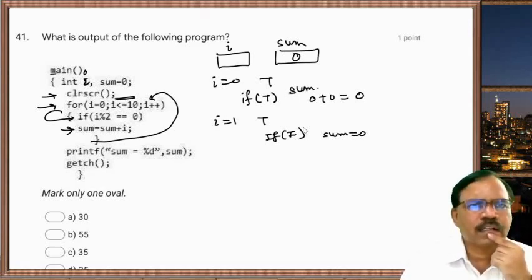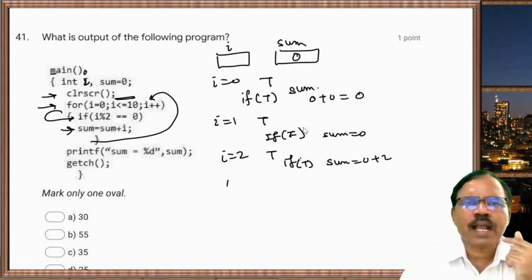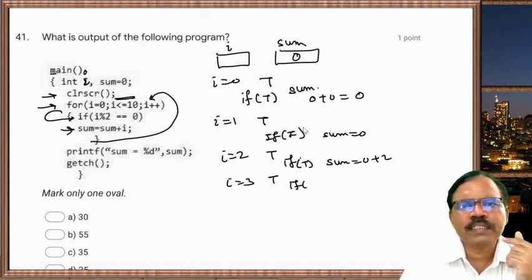Then i equal to 2. Condition is true. If condition is also true, so sum is 0 plus 2. Then i equal to 3. Condition is true. If condition is false, so sum will remain 2.